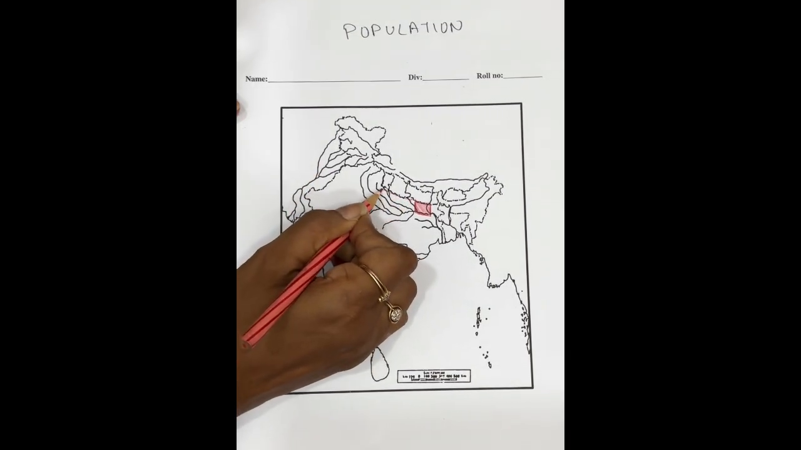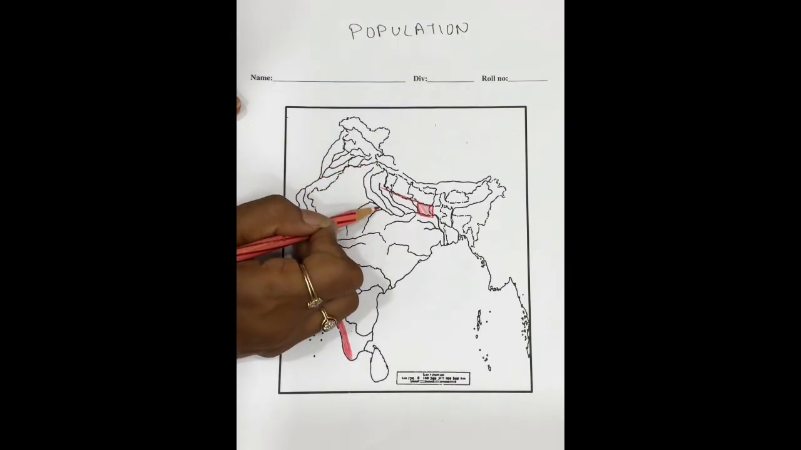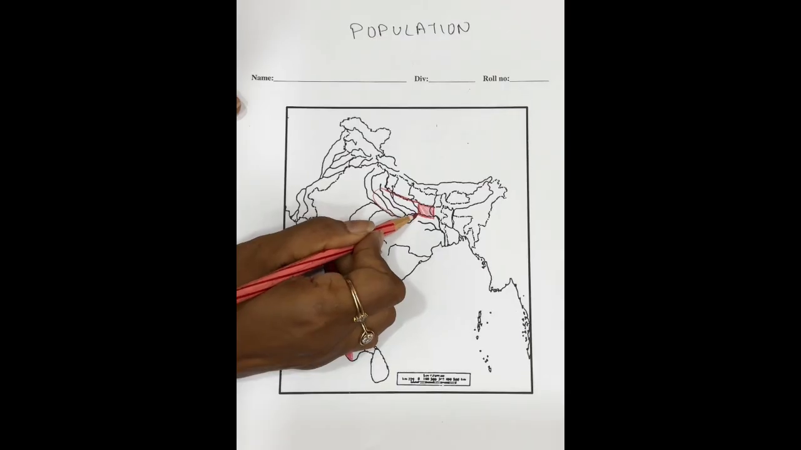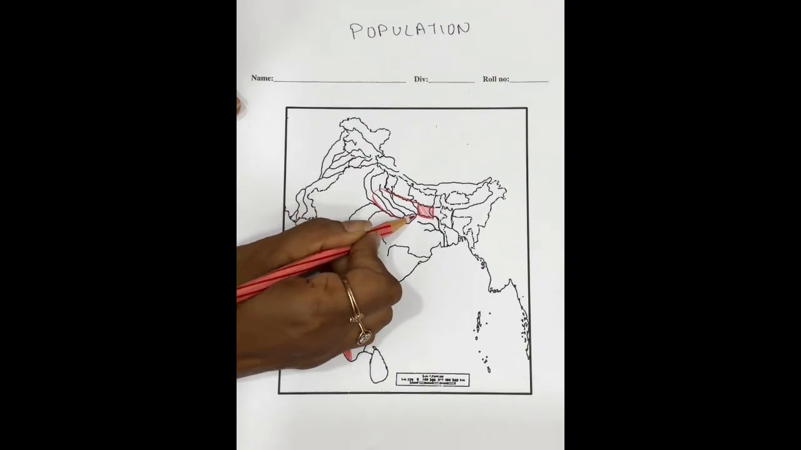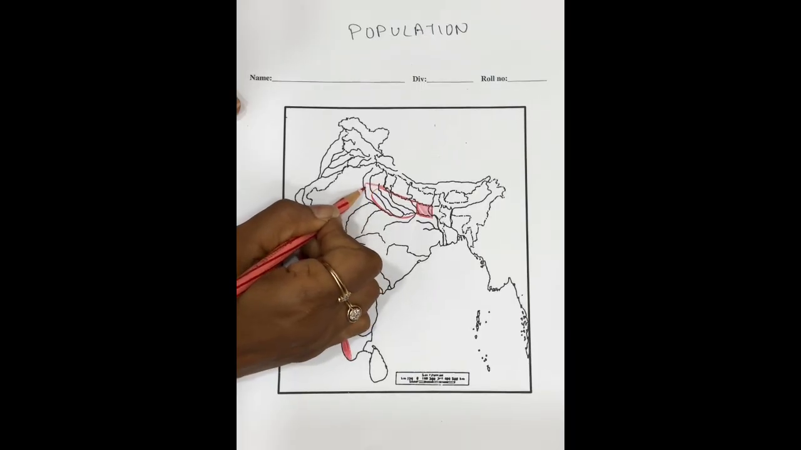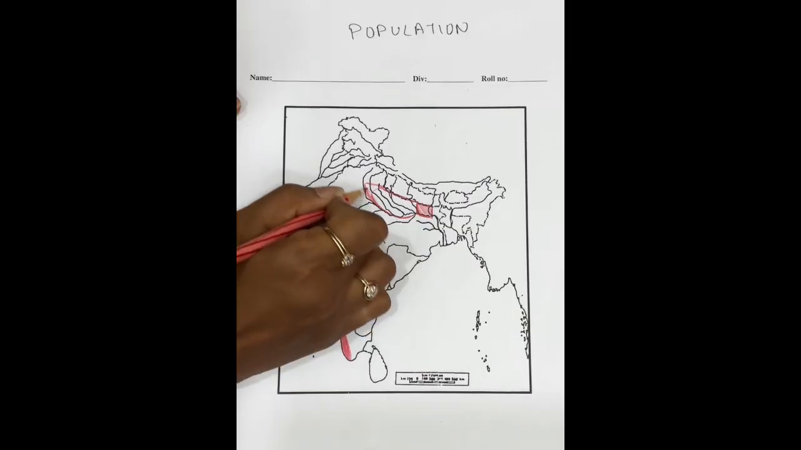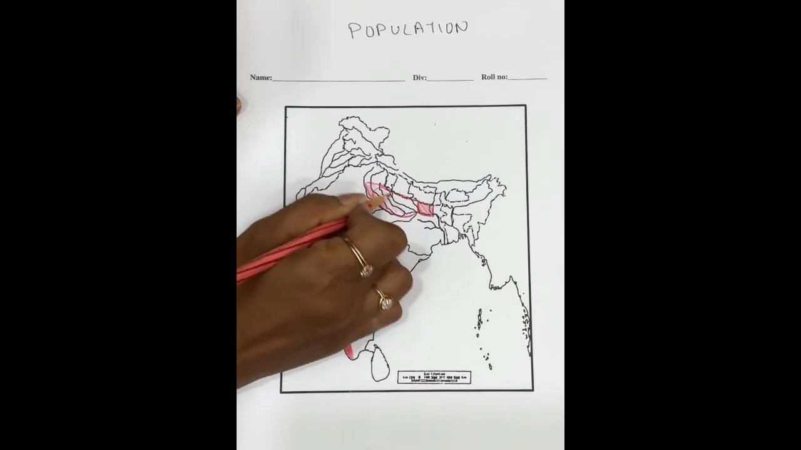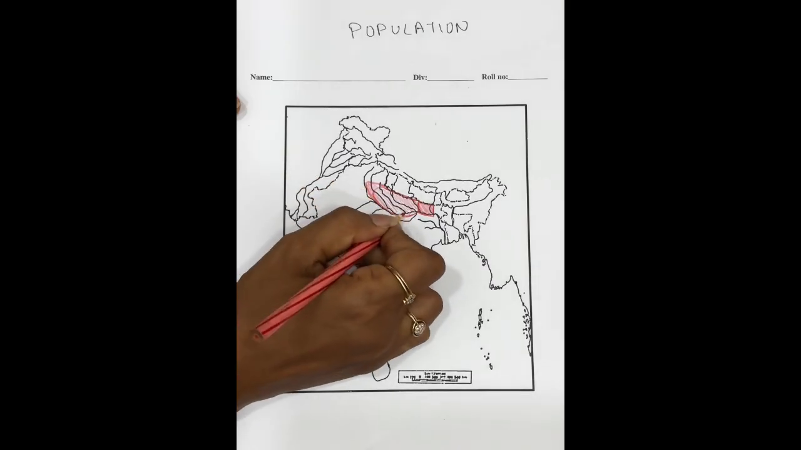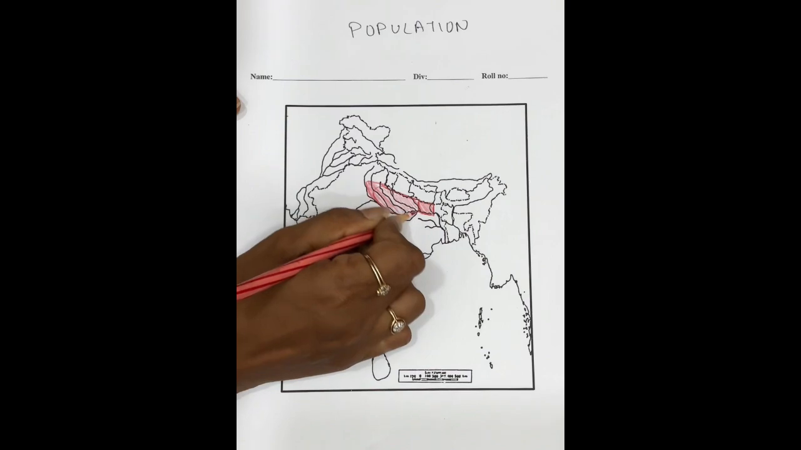Now, Uttar Pradesh is also densely populated. This is Yamuna River. Make sure when you mark Uttar Pradesh, you are not marking, of course, the entire Uttar Pradesh. We're just marking a part of it. Make sure that when you mark Uttar Pradesh, you don't go beyond Yamuna. Now this entire area is Uttar Pradesh. This is UP, which is also a densely populated state.